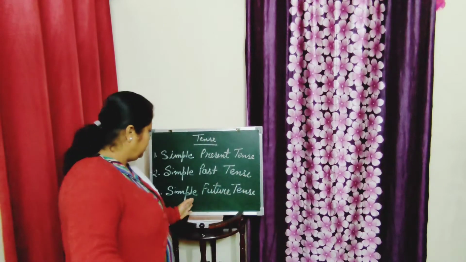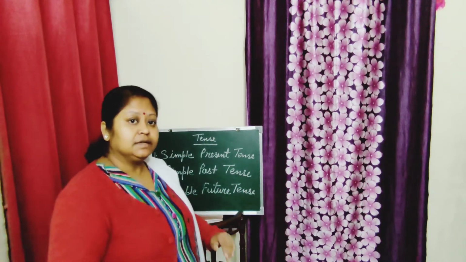Okay, now come to the third point, simple future tense. Simple future tense tells us the action that will happen later. That is not happening now, it has not been completed, but it will happen later.